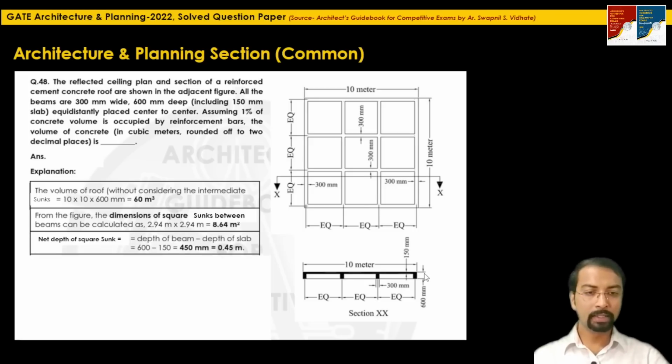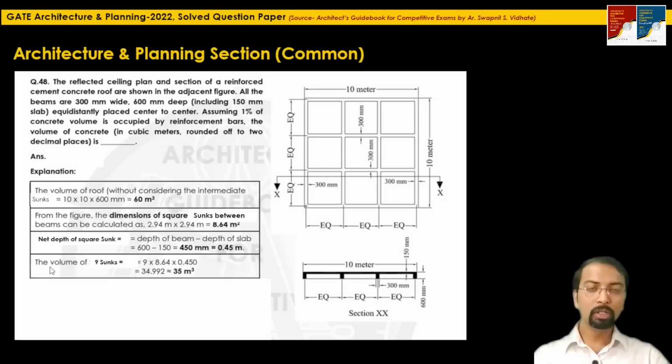So the depth of the beam they have mentioned as 600 mm, and what is the depth of the slab they have mentioned? It is 150 mm. So 600 minus 150, this is 450 mm, the depth of this intermediate sunk. So if we multiply 8.64 into 0.45, we will get the volume of this one particular intermediate sunk.